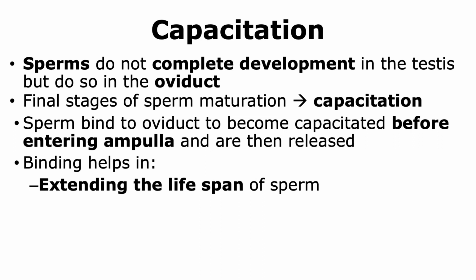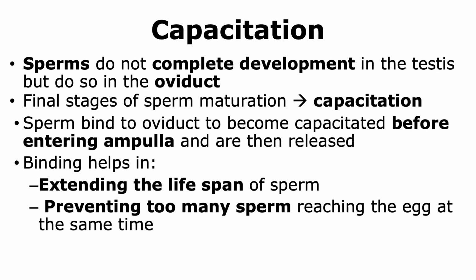The binding of the sperm to the oviduct helps in extending the lifespan of the sperm. It also prevents too many sperm reaching the egg at the same time, and hence can be considered an indirect way of preventing polyspermy.